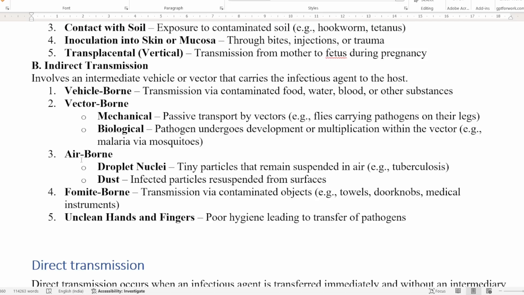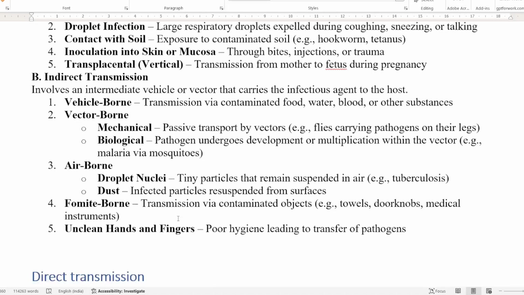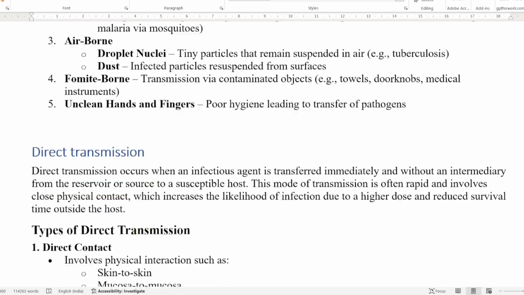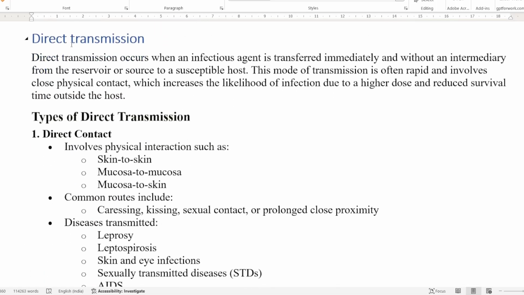Then comes airborne transmission, that is through droplet nuclei or dust. Fomite borne is transmission through contaminated objects like towels, doorknobs, and medical instruments. Then unclean hands and fingers, which are the result of poor hygiene, lead to the transfer of pathogens. So we talked that there are two types of transmission: direct transmission and indirect transmission. Now we'll study direct transmission in detail.